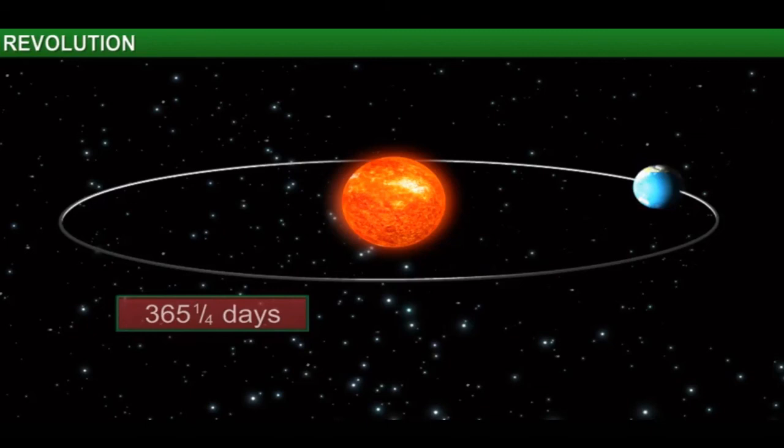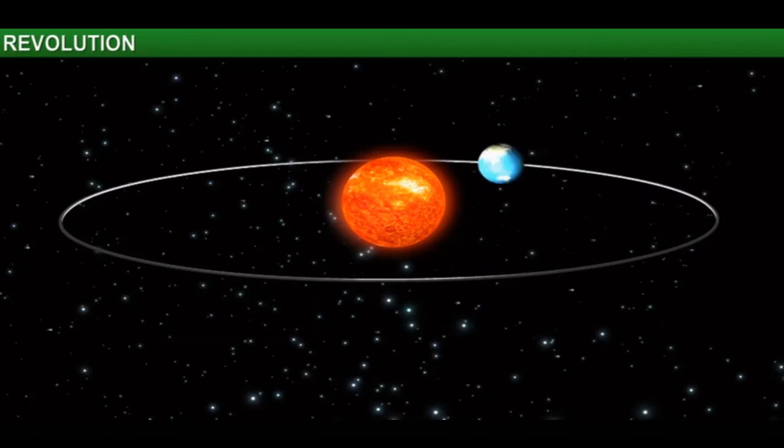That is the difference between revolution and rotation. Okay. Revolution takes 365 and 1/4 days.